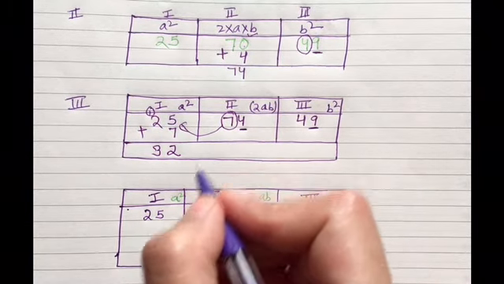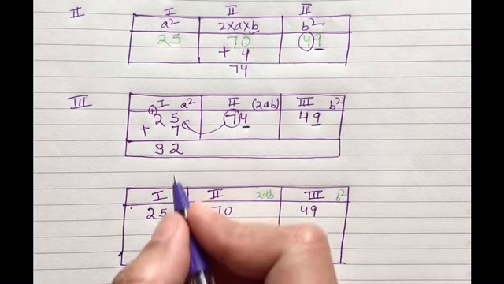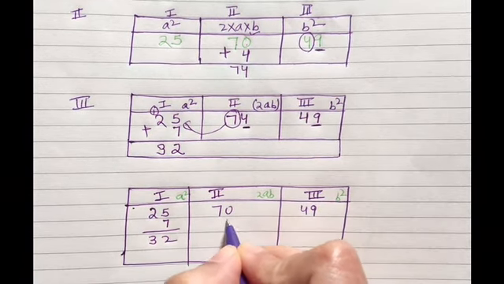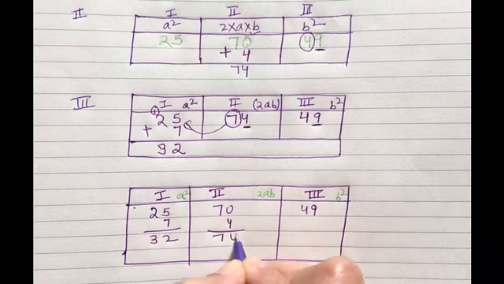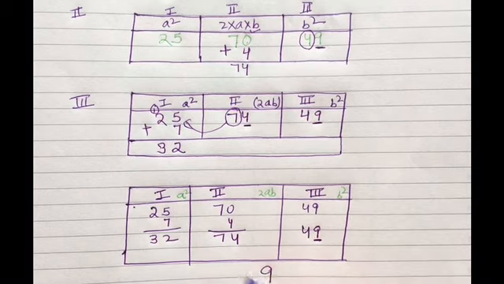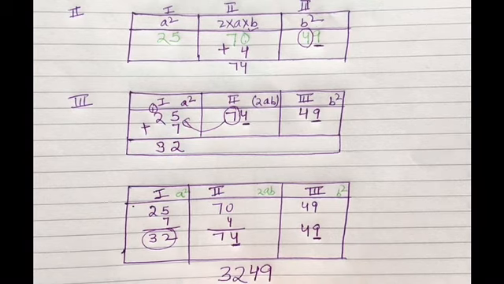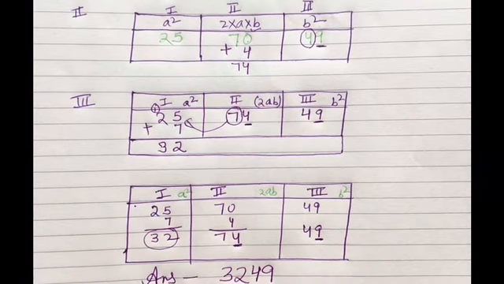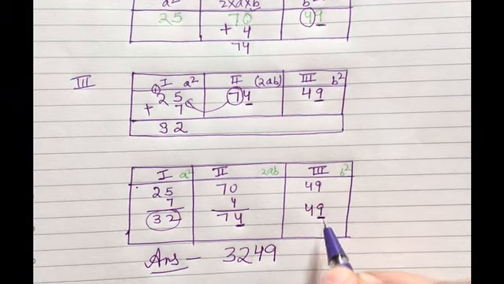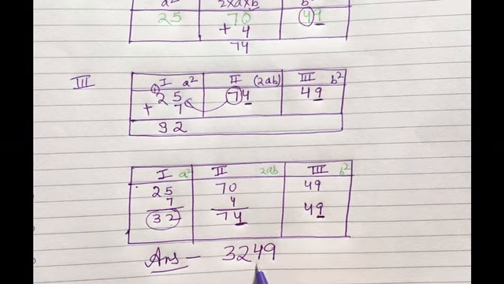So, what have we got? This was our initial. From the initial, we have added 7 here and we have got 32. We have added 4 here and we have got 74, and it is 49. So, we take the unit digit of this, the unit digit of this, and this whole 32. So, this is our answer. The square of this will be 3249. We have taken the unit digit of b square, the unit digit of 2ab, and a square fully. So, 3249 is our answer.